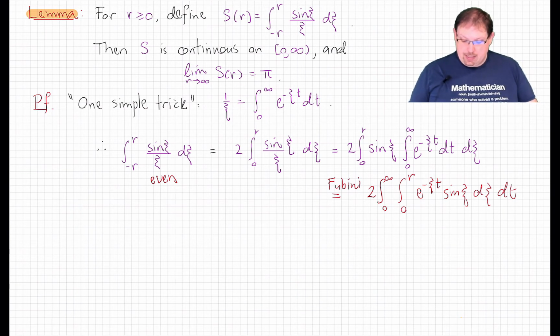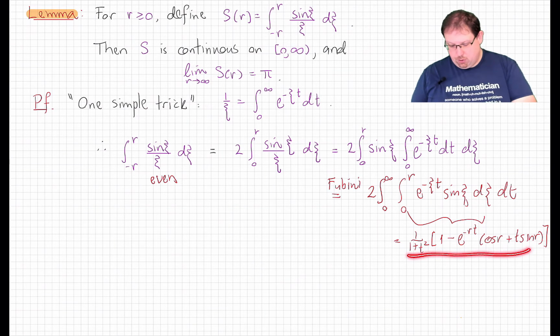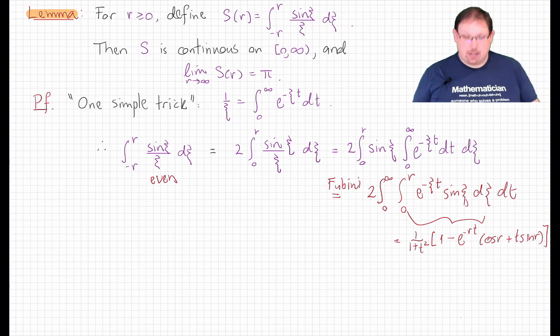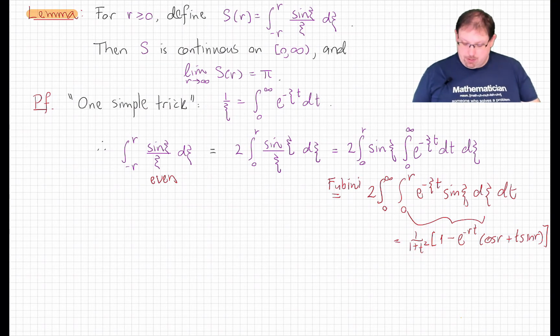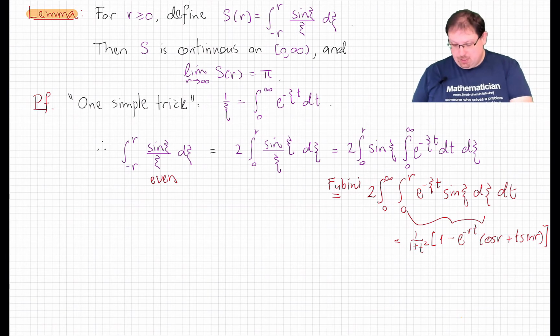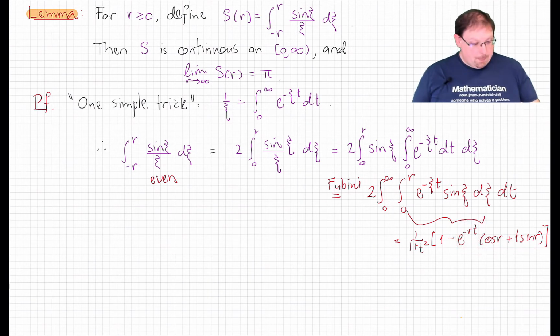Now, the inside integral with respect to xi is the kind of function that we can explicitly integrate by doing a double integration by parts, or to be honest with you, by asking Mathematica. And the result is this trigonometric function of t and r. Now we need to integrate that with respect to t, and since this Cauchy density 1 over 1 plus t squared is in L1, there's no issue with doing that, especially since the other functions of t here are bounded.